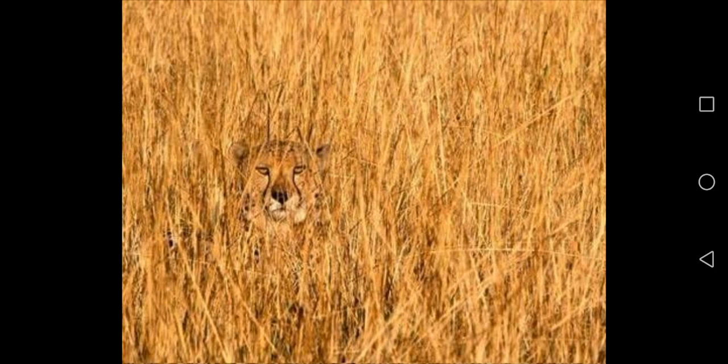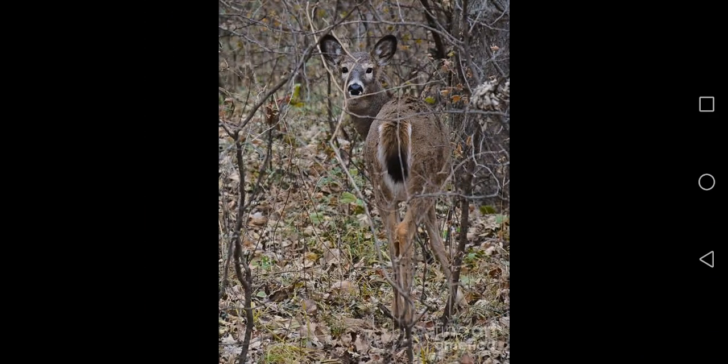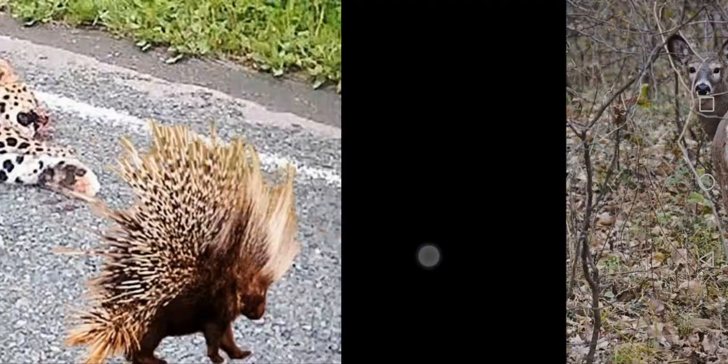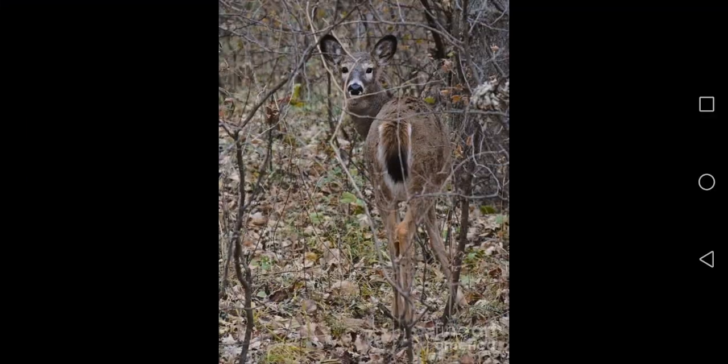See the tiger, can you see? It mixes, it mingles with the surrounding. This is what camouflaging means. See the deer, it's camouflaging with the surrounding, and the predator or the enemy cannot find it easily. This is what camouflaging means. Everyone, is it clear to you? I hope the concept of camouflaging is clear to everyone.